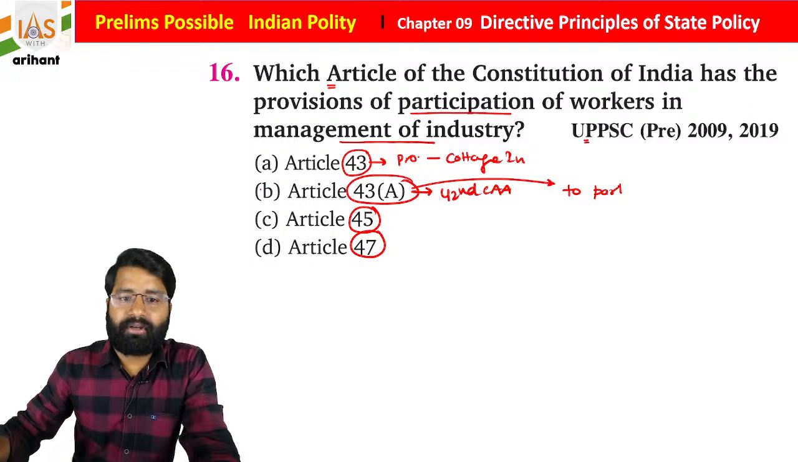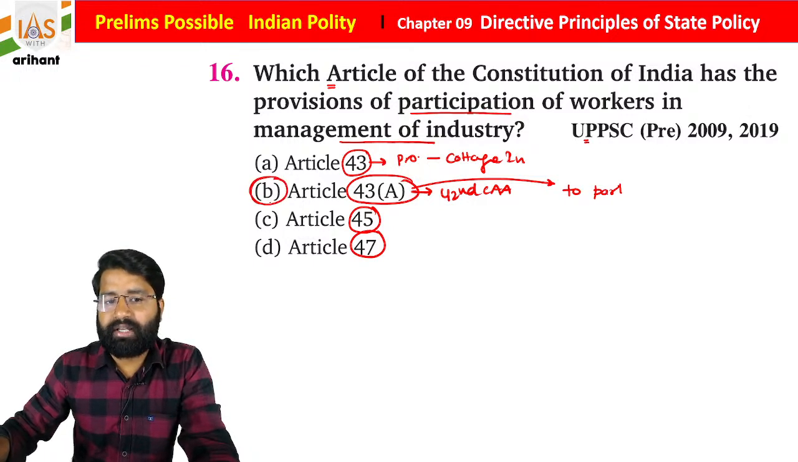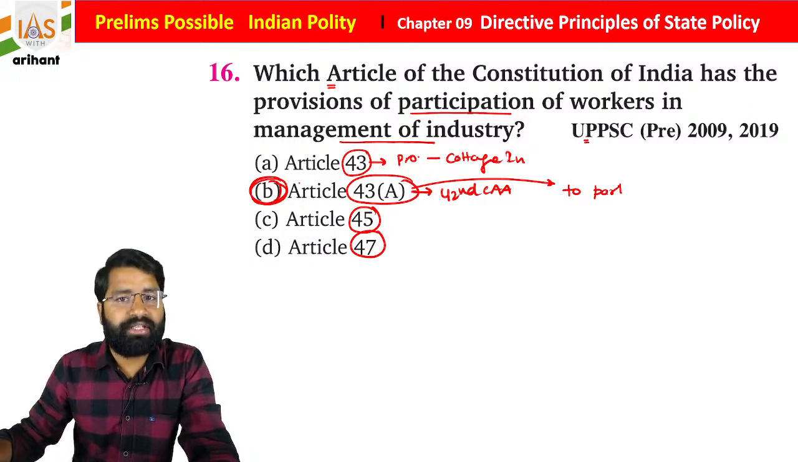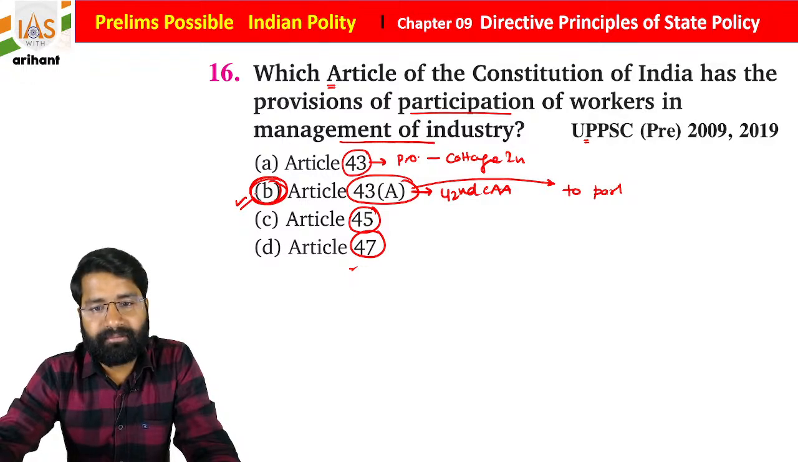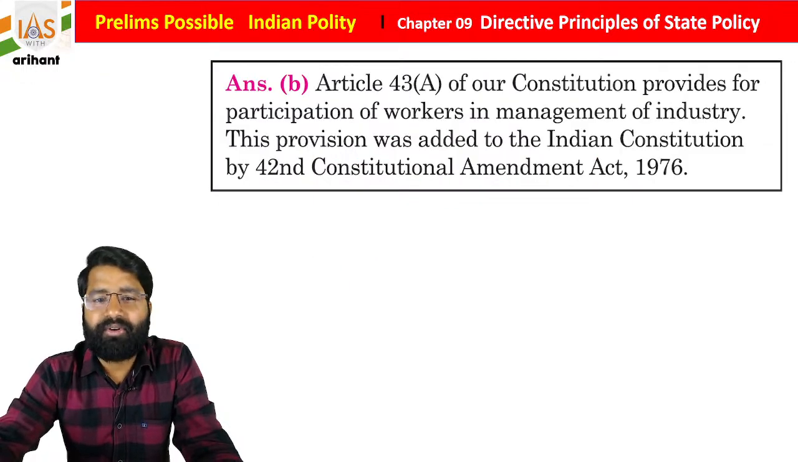Okay, 45 is connected with early childhood care and 6 to 14 year age compulsory education. Article 47 is about the standard of living promotion, medical, basically simply you can say standard of living promotion here. So statement B is right for the same. Okay everyone, so we already discussed.